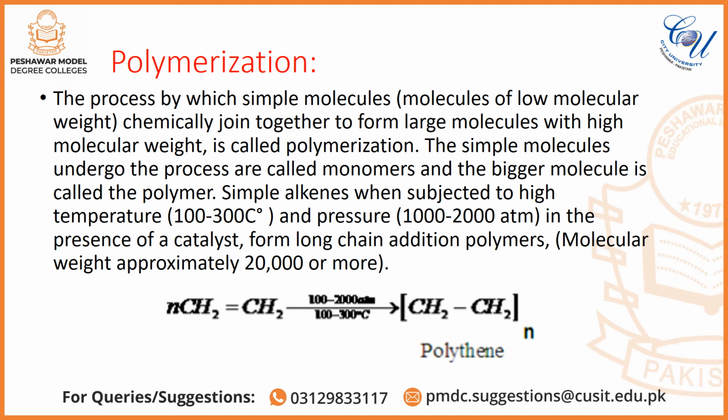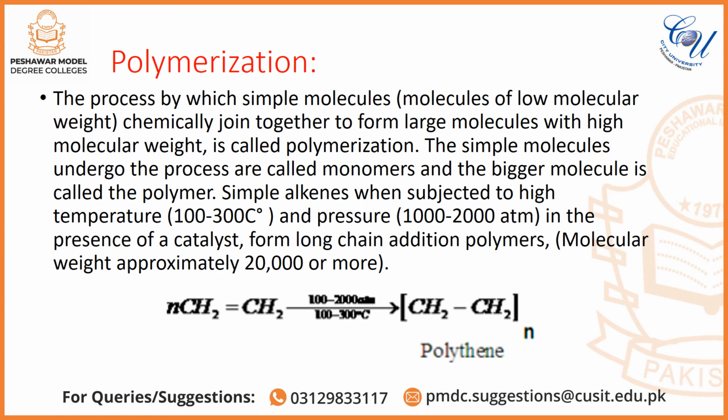In the reaction, before ethene there is n, and this n indicates DP, meaning degree of polymerization. So in this polymerization reaction, a large number of ethene molecules are joining together.